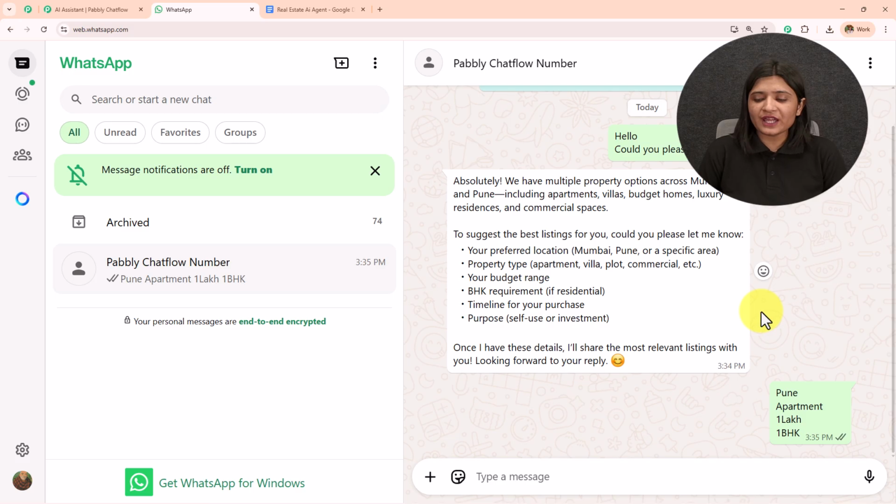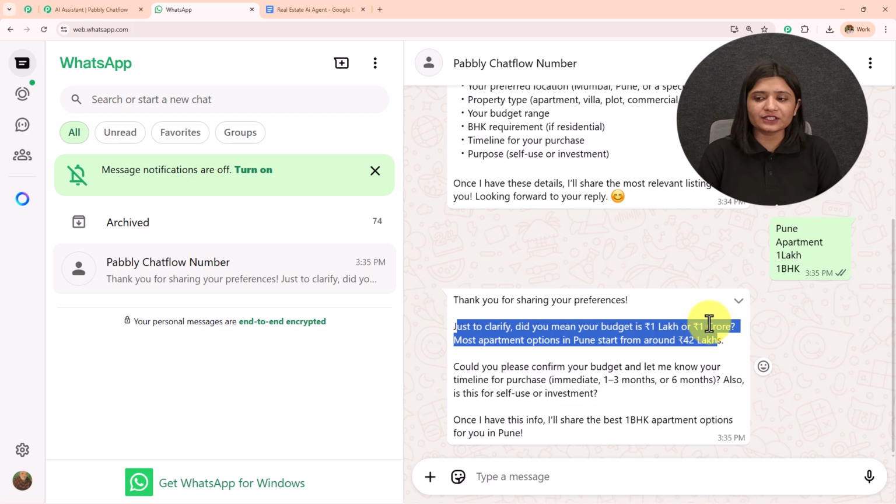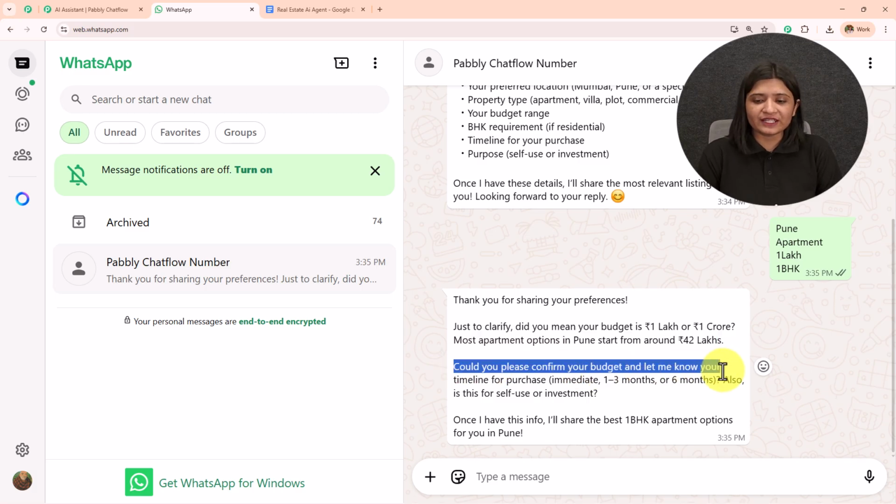In the location I have entered Pune, the preferred property type is apartment, budget is 1 lakh and the BHK is 1 BHK. Thank you for sharing your preference. Just to clarify, did you mean your budget is 1 lakh or 1 crore? Most apartment options in Pune start from 42 lakhs. Could you please confirm your budget and let me know your timeline?